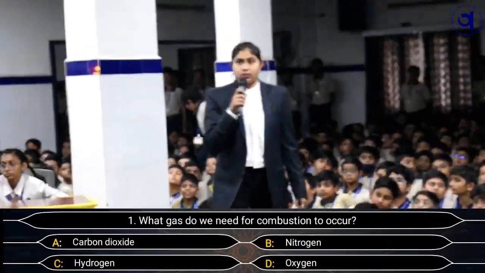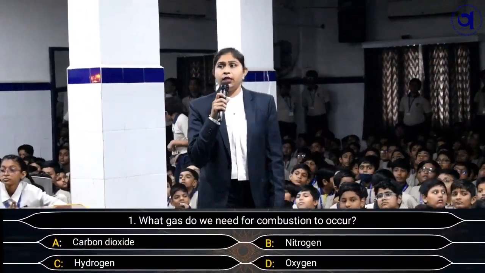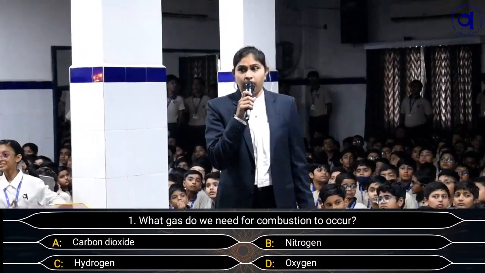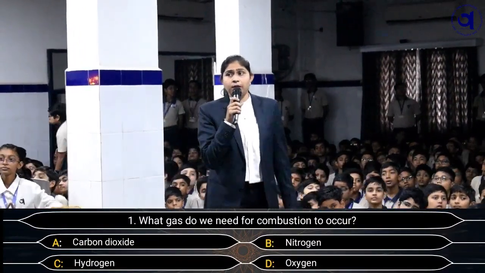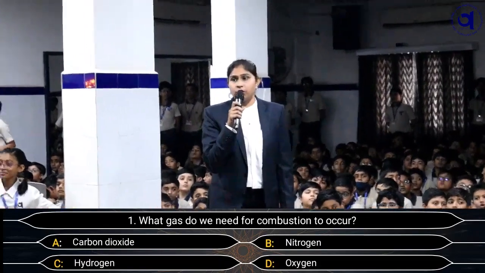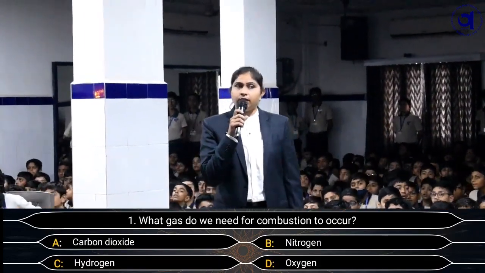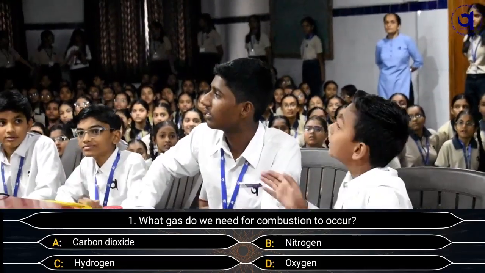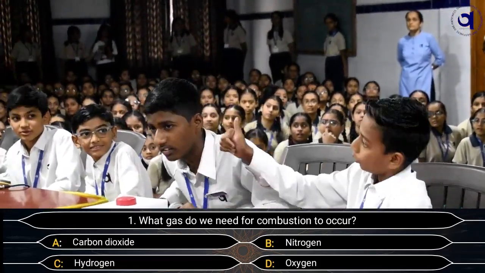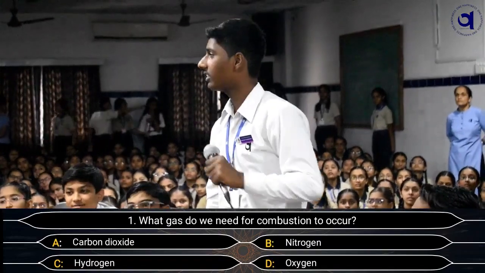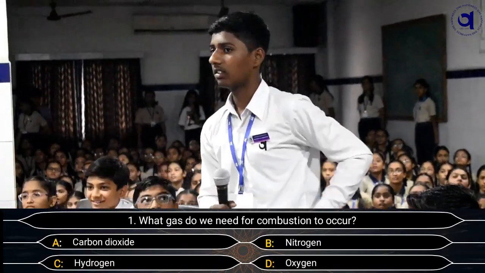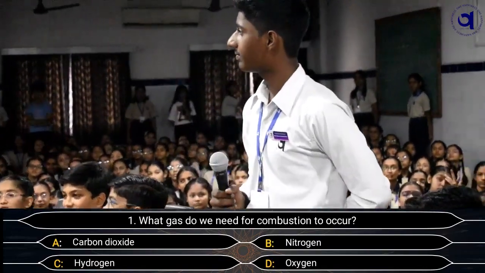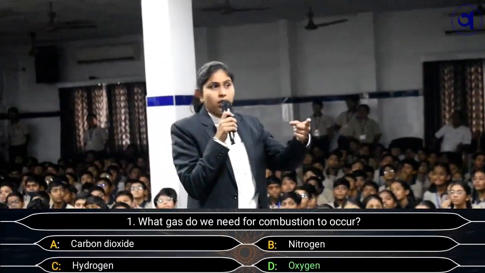The question is, what gas do we need for combustion to occur? Options are A. Carbon dioxide, B. Nitrogen, C. Hydrogen, and D. Oxygen. Answer is D. Oxygen. Are you sure about your answer? Yes, ma'am. Can we lock the screen? Yes. May we lock the screen?